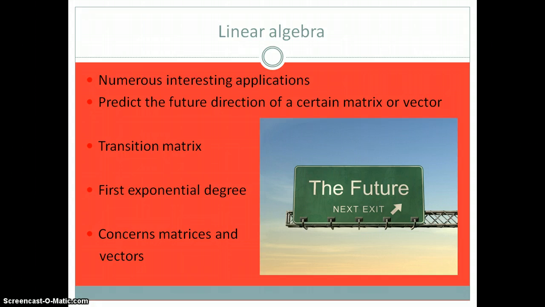And in order to do so, you need some mathematical object that we see in linear algebra, such as a transition matrix, which is an array of numbers, and it takes the Markov chain from its original state to the future state. All these calculations are done in the first exponential degree, which is really important in linear algebra because we don't see curves. It's only about lines and planes, and this is one of the greatest links with our course. And it concerns also matrices and vectors, which are mathematical objects that we see in the course.